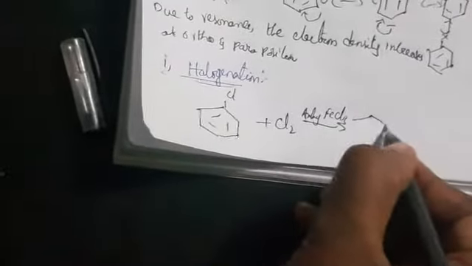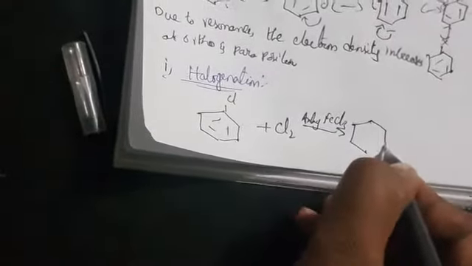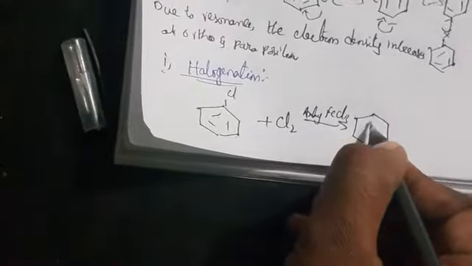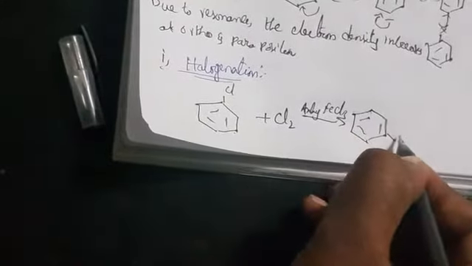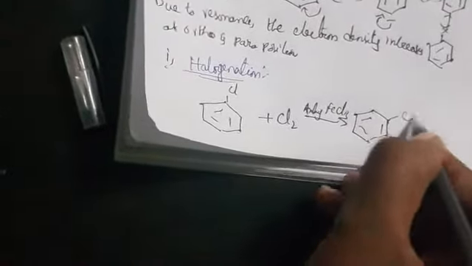So what do we get? Substitution may occur at the ortho position, and at the para position also.